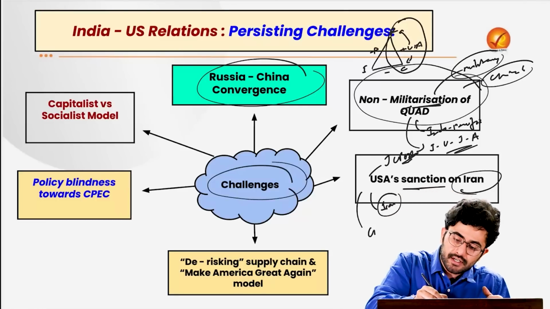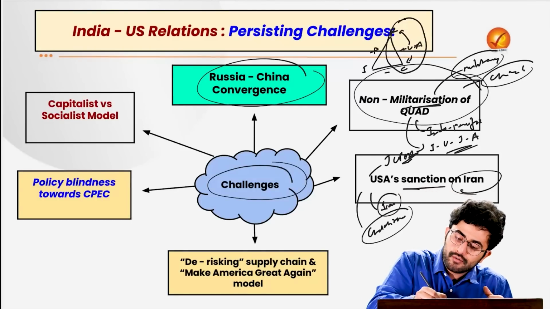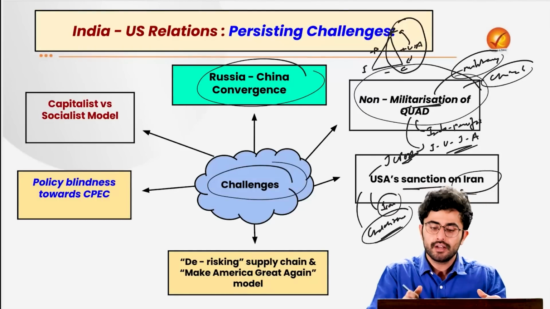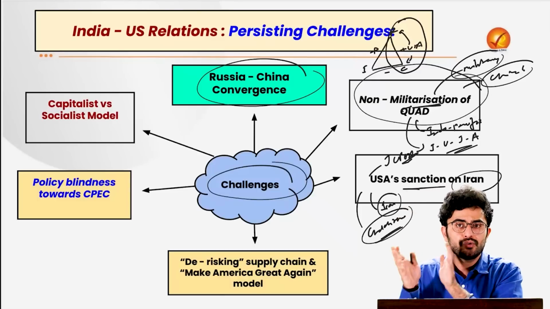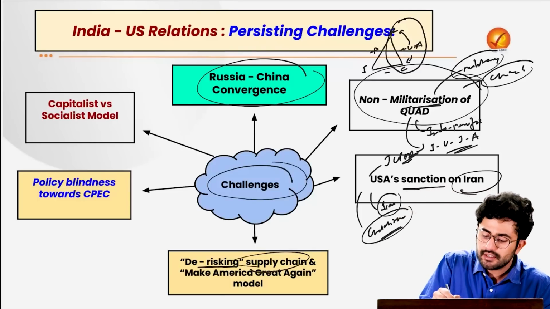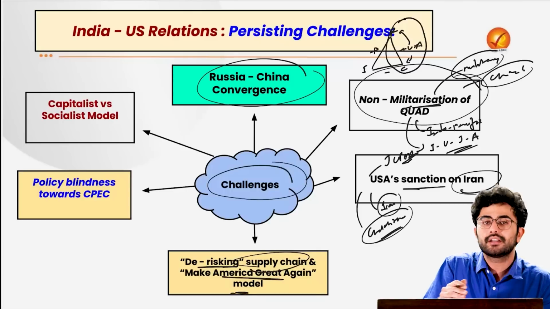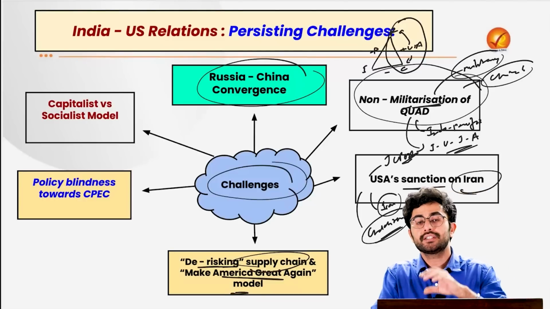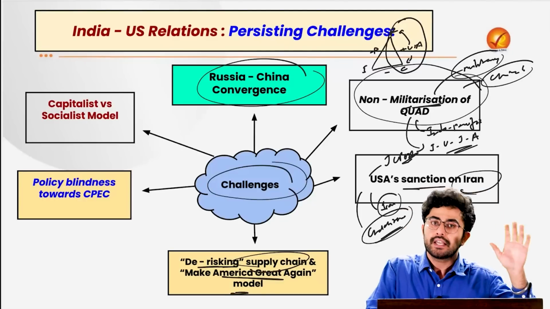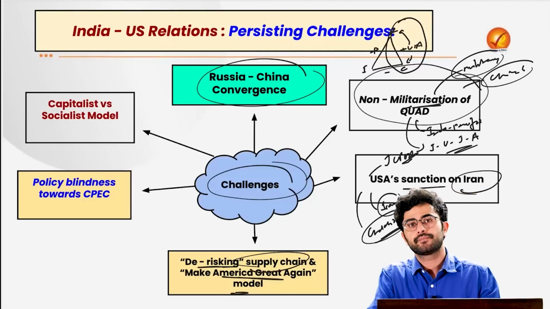At the same time, recently we were discussing the installment of strategic projects like Chabahar, which is affected because of these sanctions. At the same time, when the USA is focusing on de-risking the supply chain and the Make America Great Again model, obviously that is going to hamper our trade interest, or our exporters' interest, in the USA's economy as well.